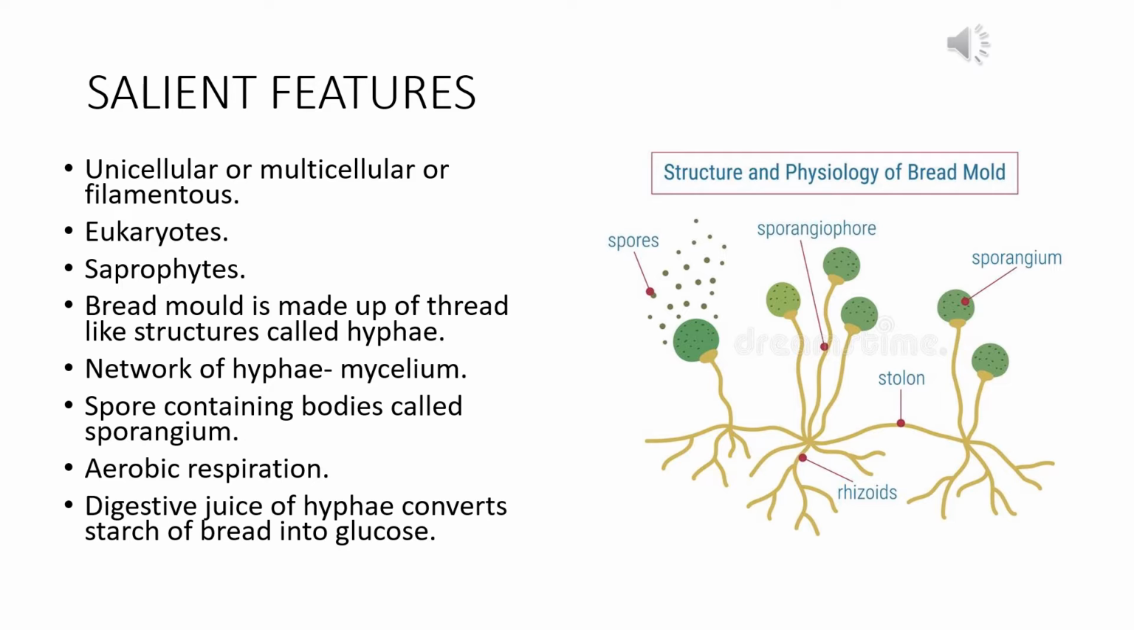The sporangia are the spore-containing organs which will produce the spores, which act as the reproductive organ of the fungi. Fungi perform aerobic respiration because they need oxygen for their respiration, and the digestive juice of the hyphae converts the starch of bread into glucose, and by that process they obtain their nutrition.